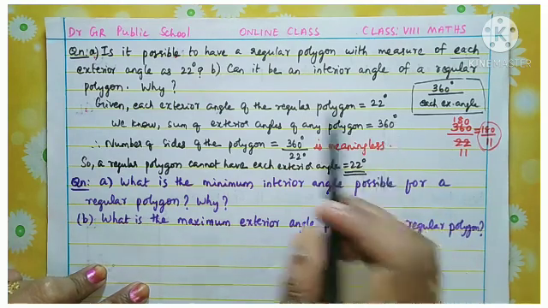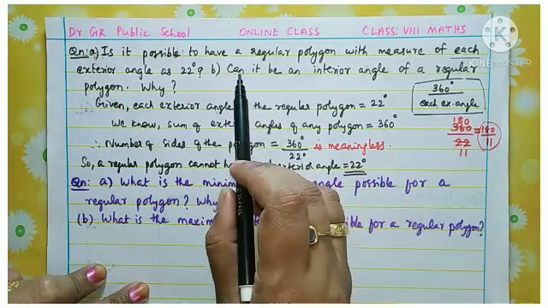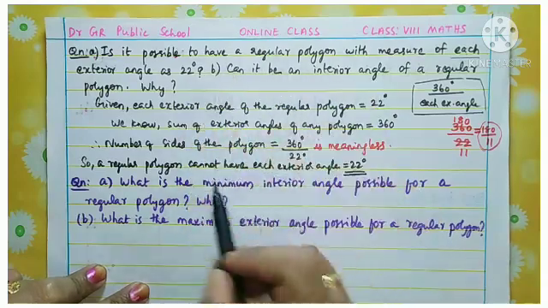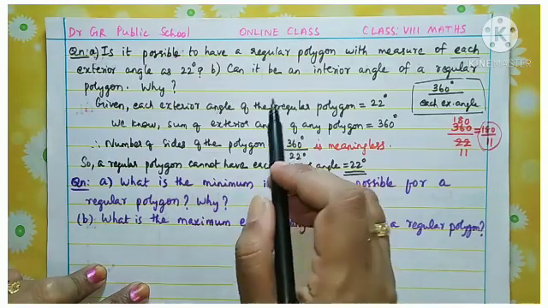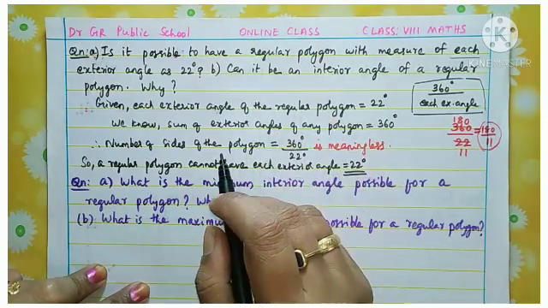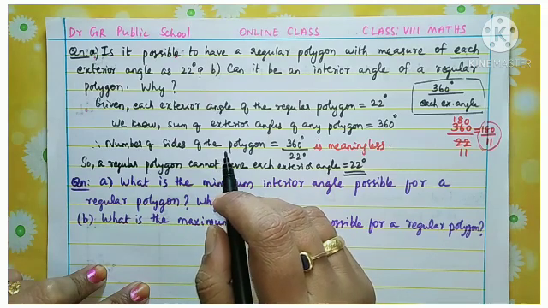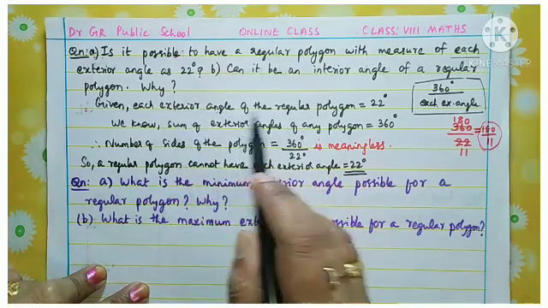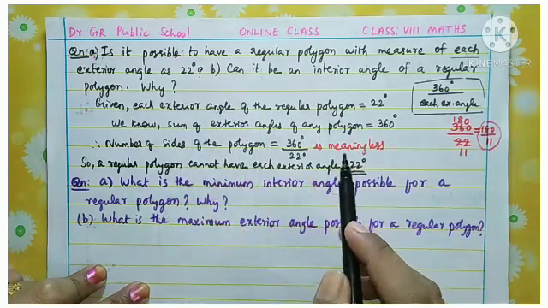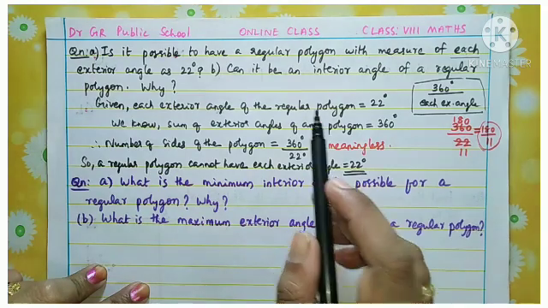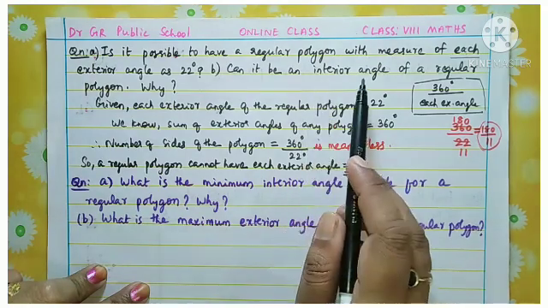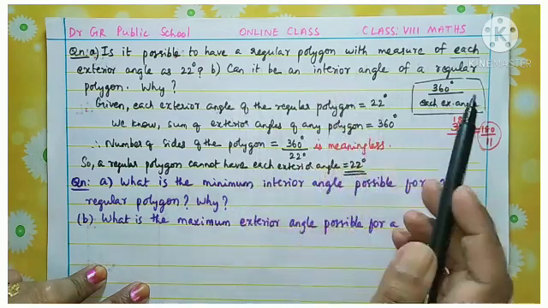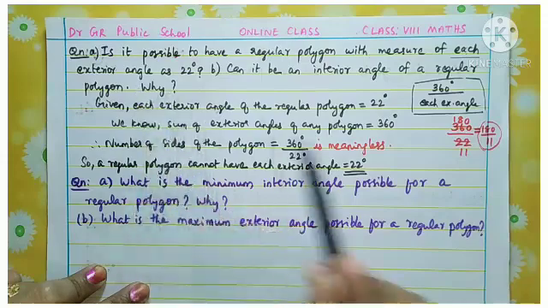Over. Now come to the second part of the question. Can it be an interior angle? So 22 degrees cannot be an exterior angle, we concluded here. Now can it be an interior angle of a regular polygon? Here you considered this 22 degrees as the exterior angle and you got a wrong answer. Similarly, you want to check if 22 degrees is an interior angle, then can it be possible? And if not possible, you want to write why, what is the reason.